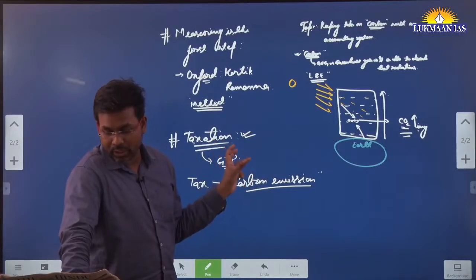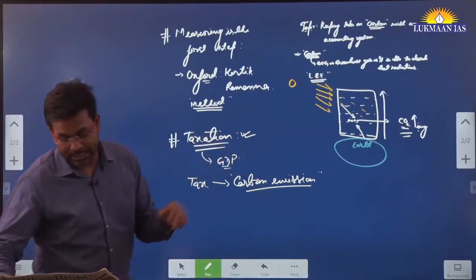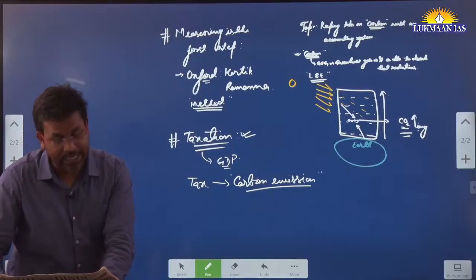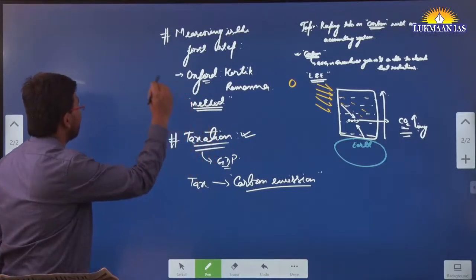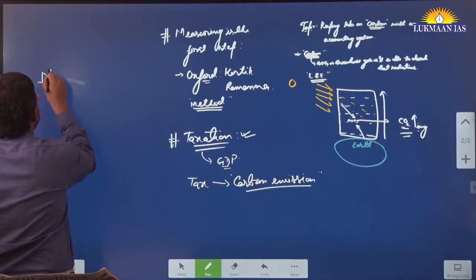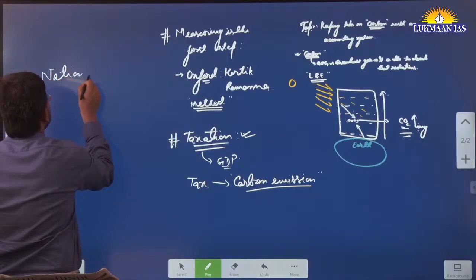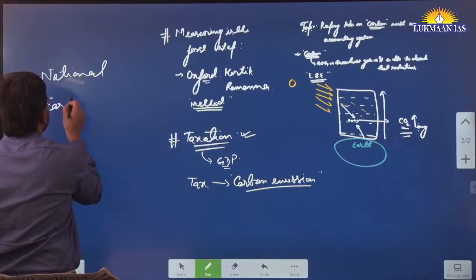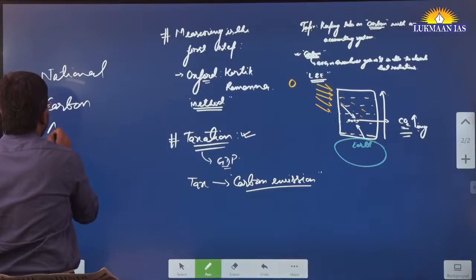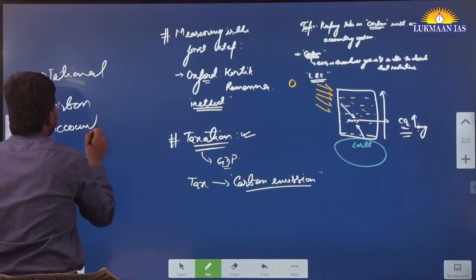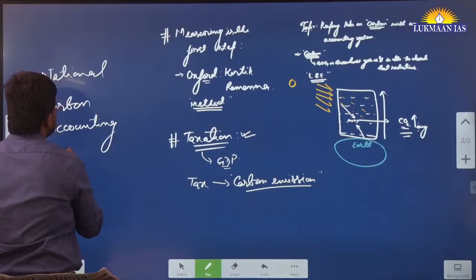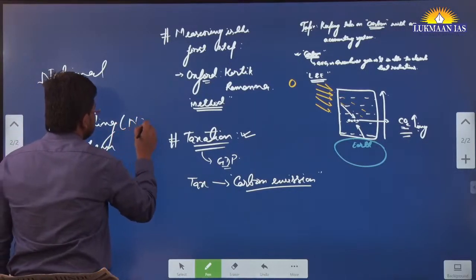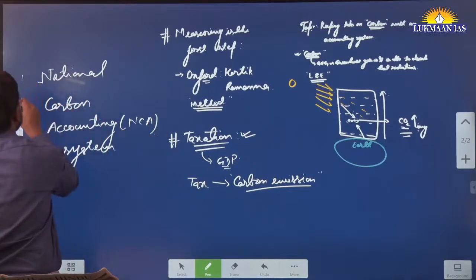So the author has talked about a kind of framework, a national carbon accounting system that we can build. This is NCA, the National Carbon Accounting System.